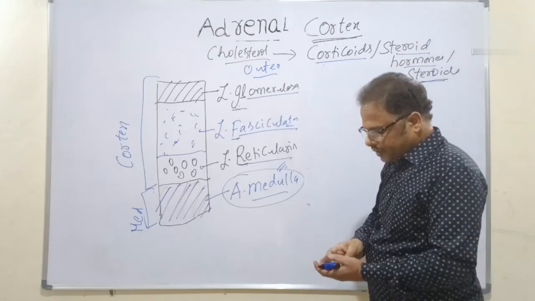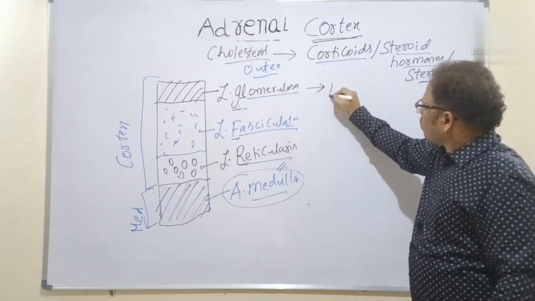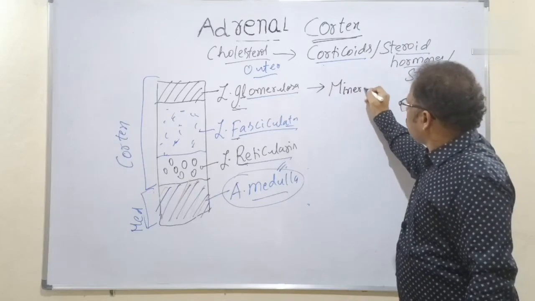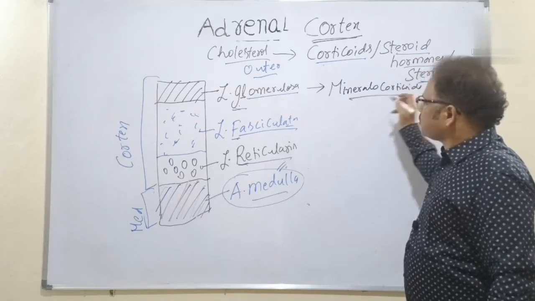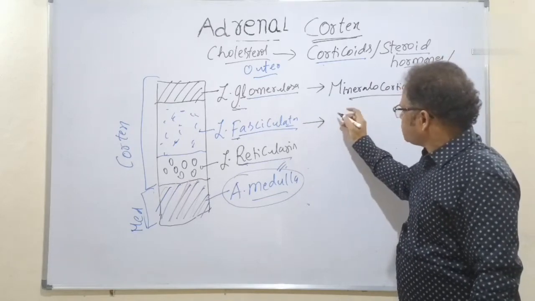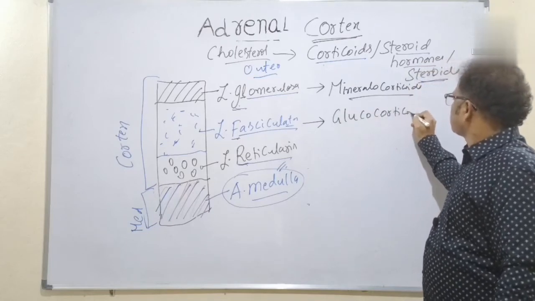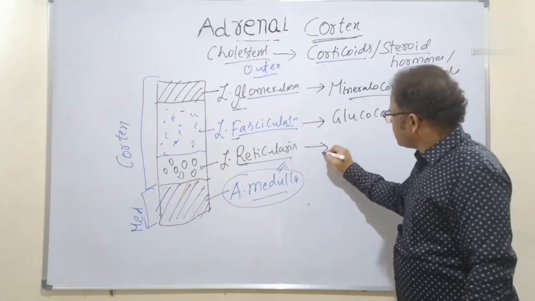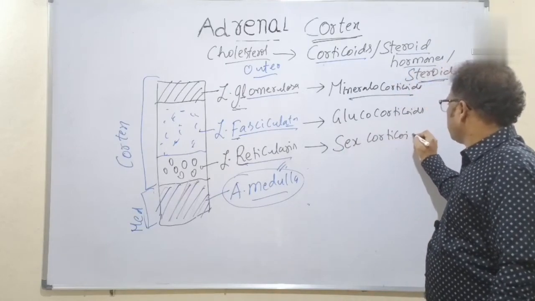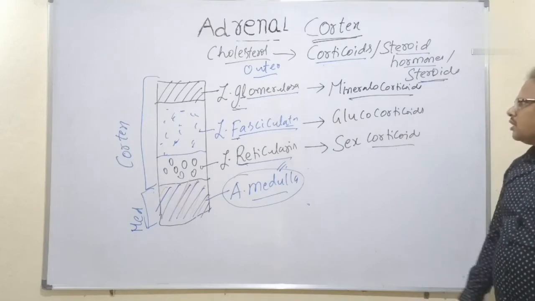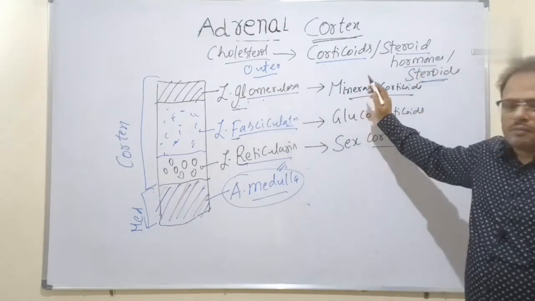So in this one, the glomerulosa releases the mineralocorticoids. Fasciculata releases which one? Glucocorticoids. And reticularis releases the sex corticoids. Clear, students? So we will be discussing first of all which one? Zona glomerulosa, which releases the mineralocorticoids.